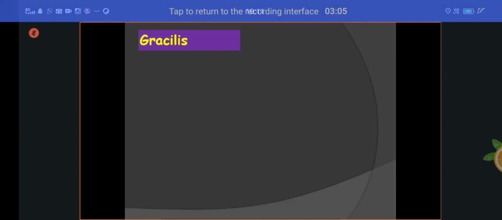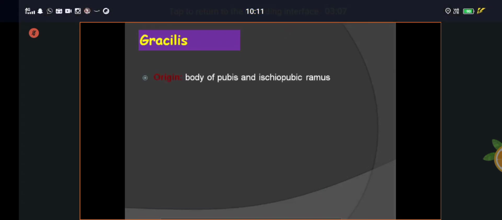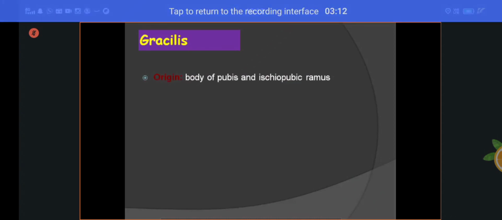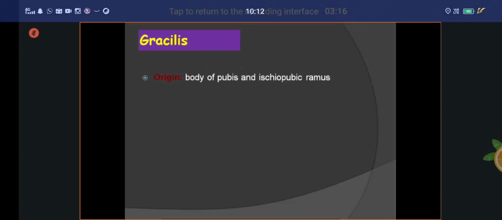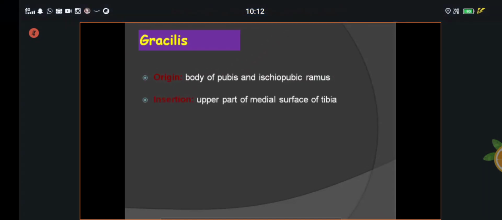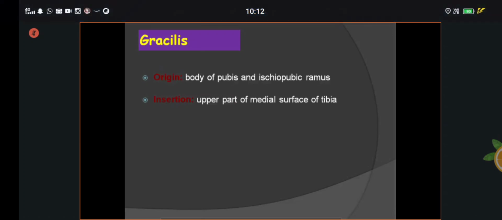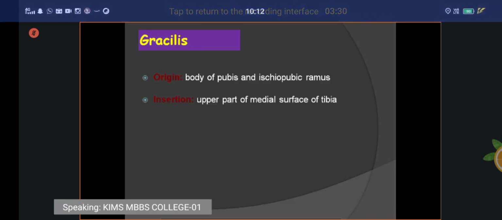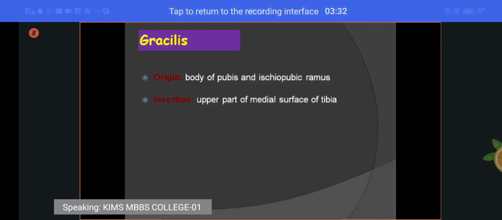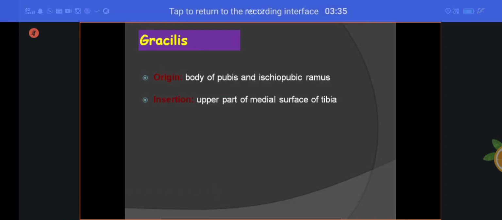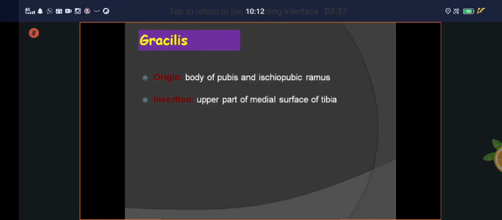Are you clear? Origin: body of the pubis and ischiopubic ramus. That is called origin. Insertion: upper part of the medial surface of the tibia. Understand? That is called your origin and insertion. Remember, this is the only muscle of the medial compartment not attached to the femur bone. Remaining all muscles are attached to the femur except gracilis.